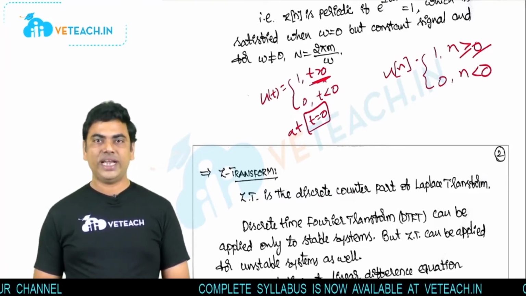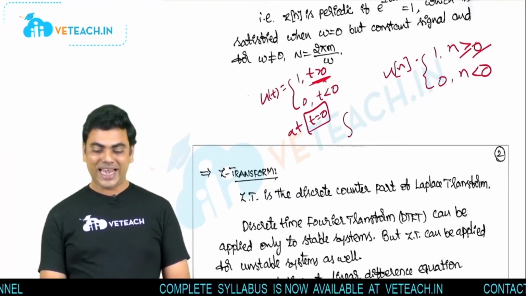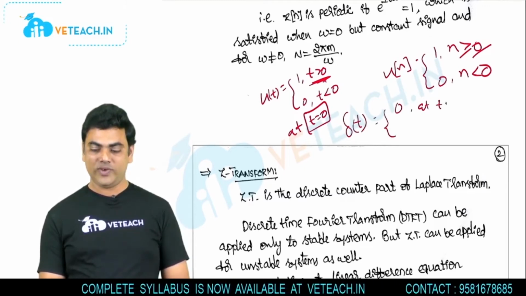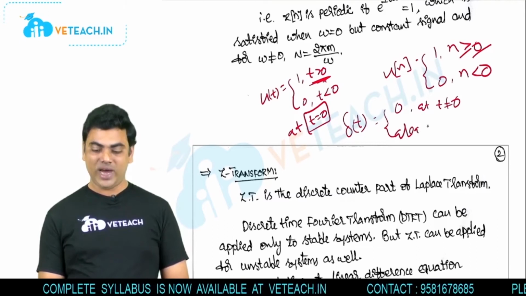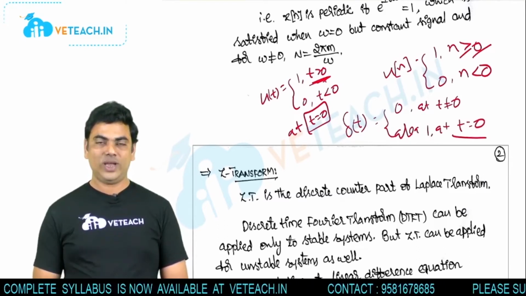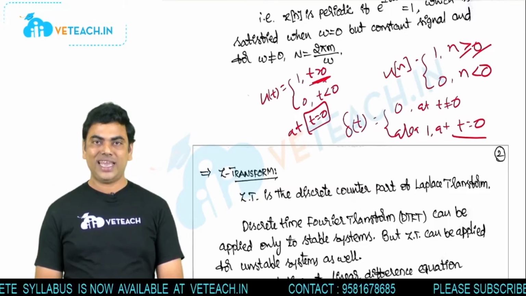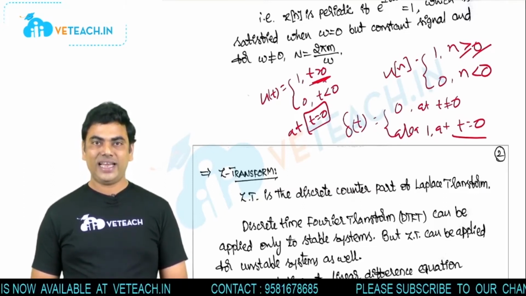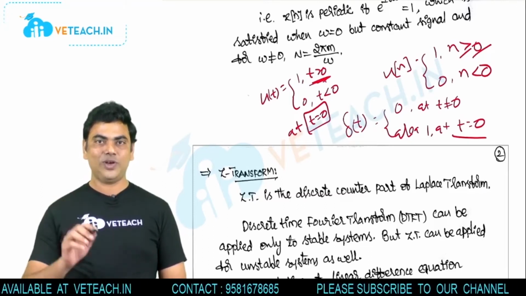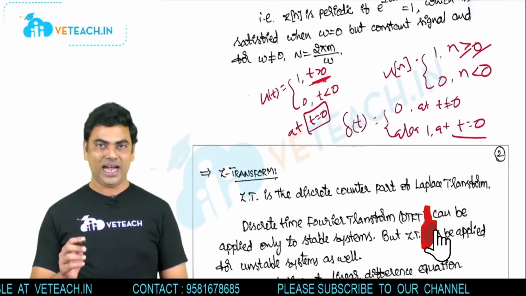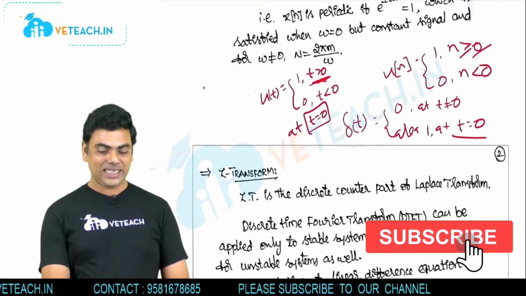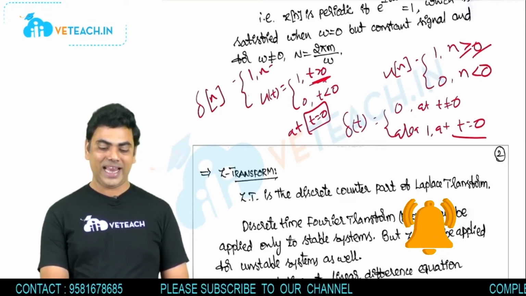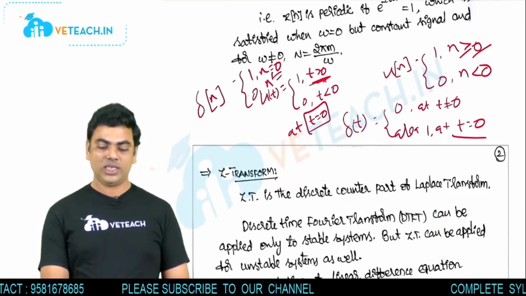And similarly, in the unit impulse signal also, delta of t is defined with the value 0 at t non-zero values and area of 1 at t equal to 0. So exactly at t equal to 0, it has the infinite amplitude with the strength area 1. We cannot write delta of t value as 1 at t equal to 0. We have to mention area of 1. But in the case of discrete signal, directly you can write delta of n value as 1 at n equal to 0, 0 for non-zero values of n.